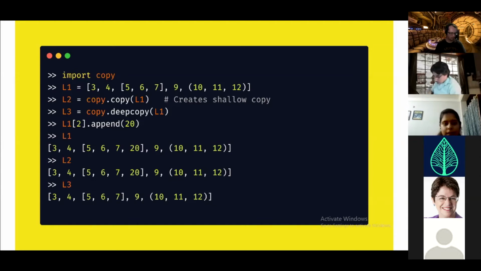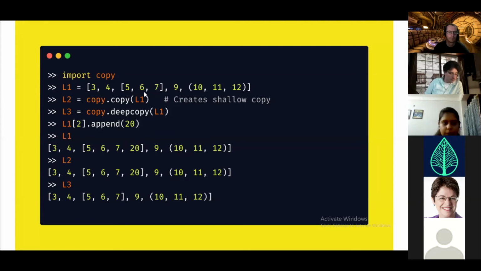Now we recently learned what is meant by shallow copying and what is meant by deep copying. Shallow copying is where we share the memory references of the embedded objects, while in deep copy we do not share the memory address of the embedded objects. So you would observe that when I do L1[2].append(20), which is my sublist 5, 6, 7, here I am trying to append 20.